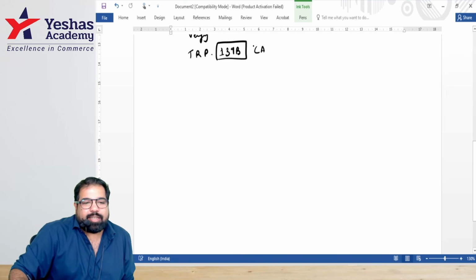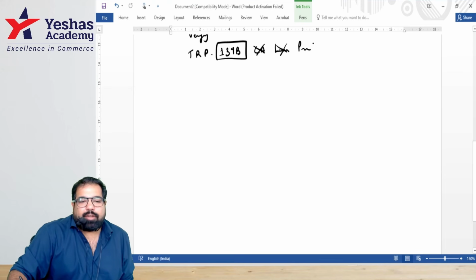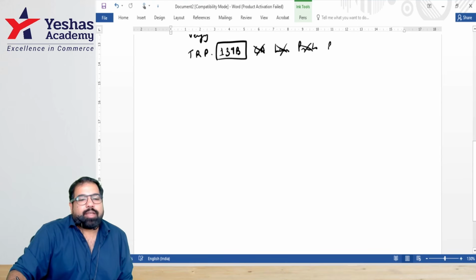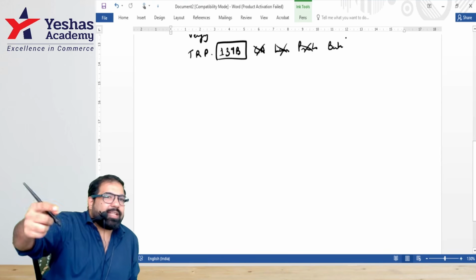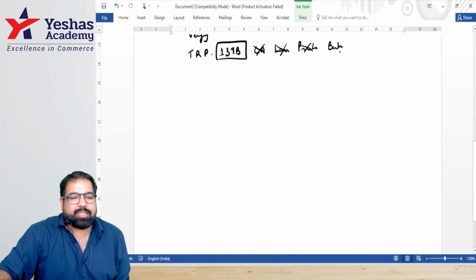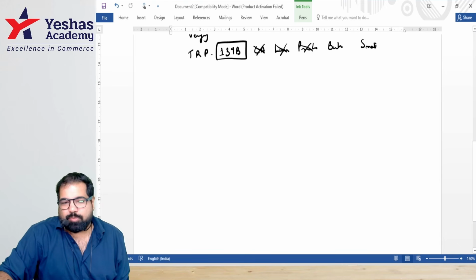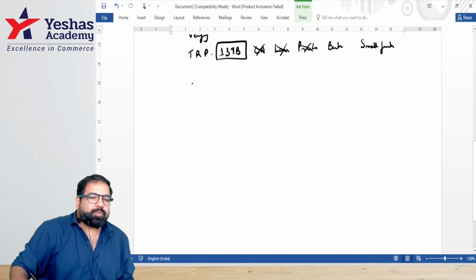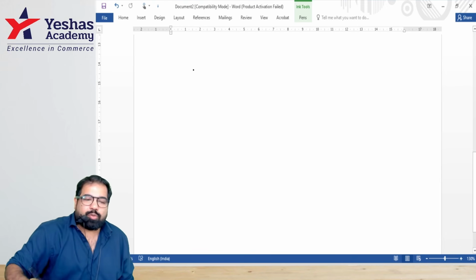Someone who is a CA, don't become a TRP. If you work in a private company, don't become a TRP. And if you work in a bank, for your banking clients, you cannot become a TRP. TRPs are only for small fish. That means if you're subject to audit, can you go to a TRP? No. Next, we move ahead to two new things.